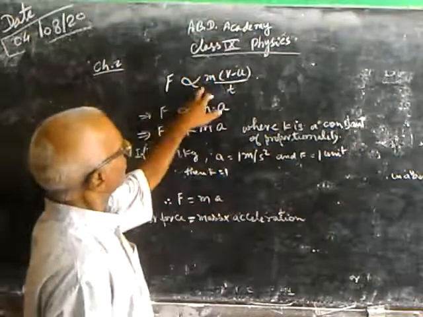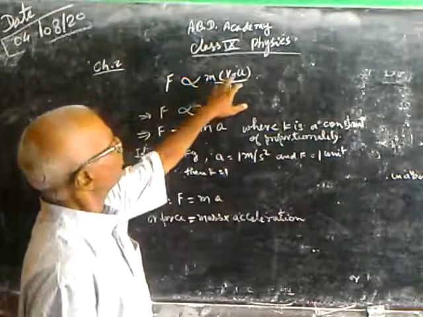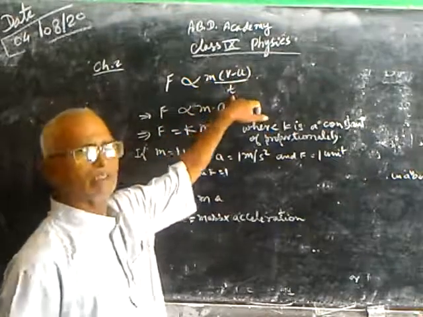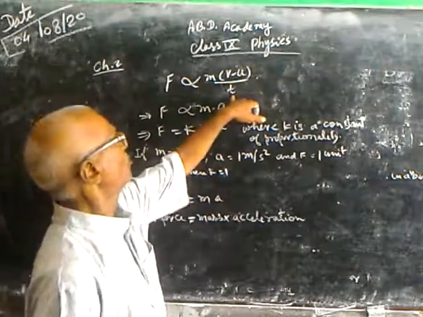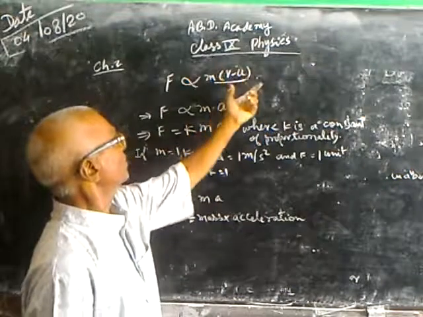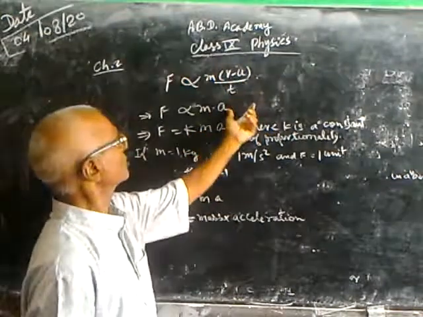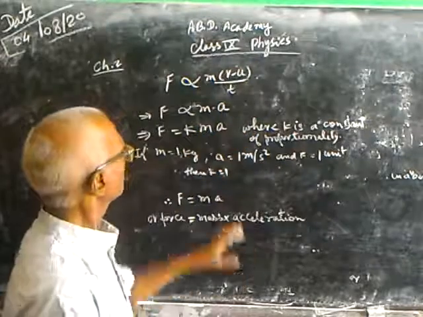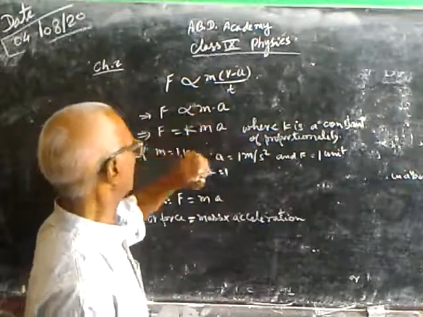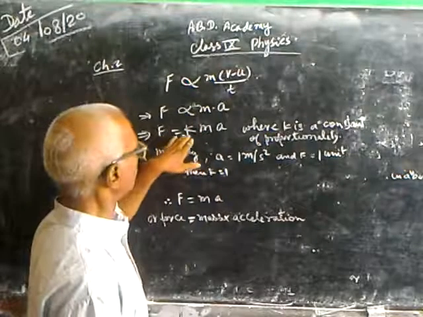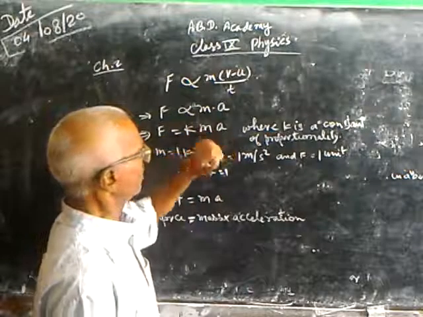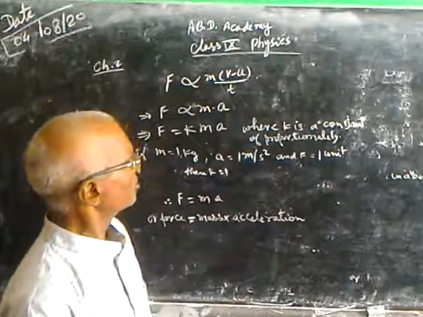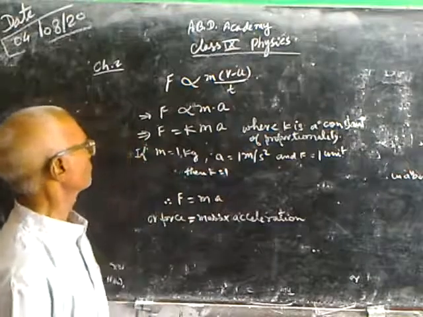F is proportional to m into (v minus u) upon t. As we know that rate of change of velocity is called acceleration, therefore (v minus u) upon t is a. Therefore, F is proportional to ma, or F is equal to k into ma, where k is a constant of proportionality.